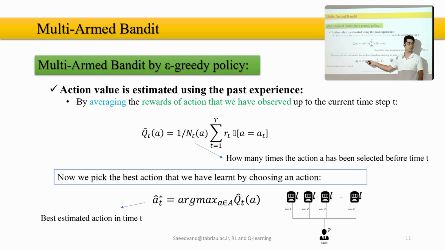Argmax says, who knows what it is? Is there anybody? Argmax. Okay, so argmax says get the maximum and return the index or return the item itself, not the value. So you have multiple values, multiple parameters. Whichever is the max, it gets it and returns not the value inside, but the whole item or its index. So here we can get the action, which action is the maximum of the Q, and put it in A star T, that is the optimal policy or optimal action that we have.